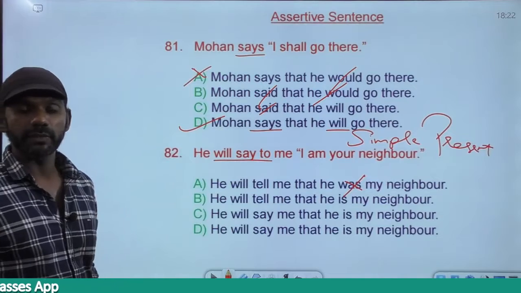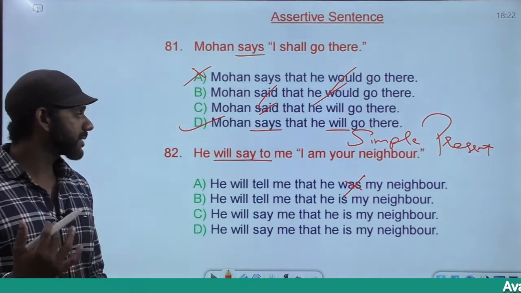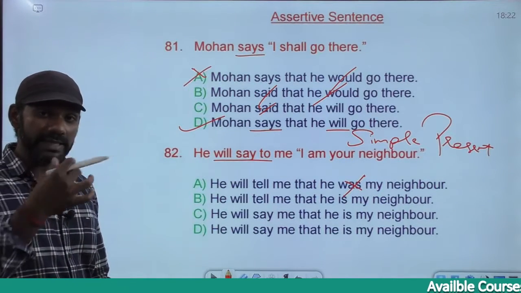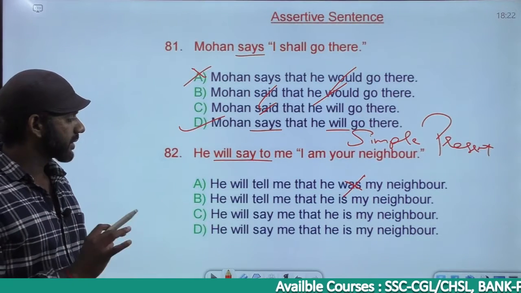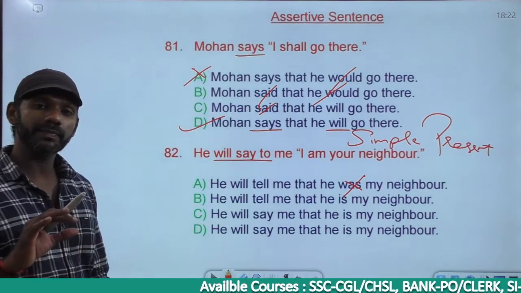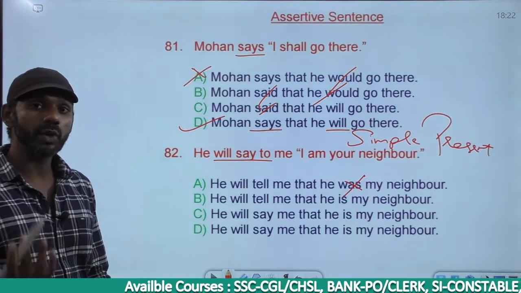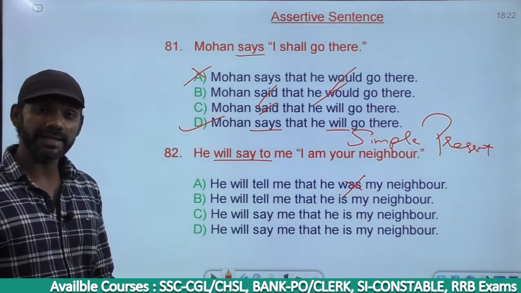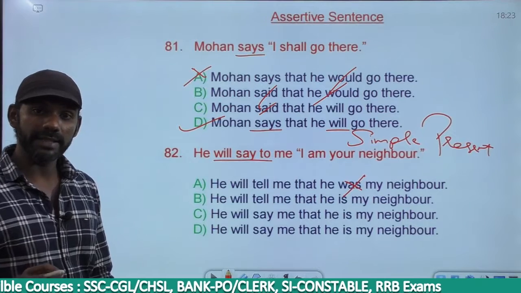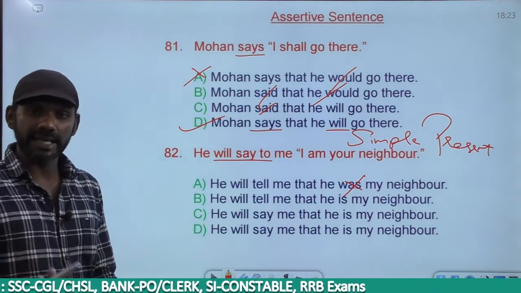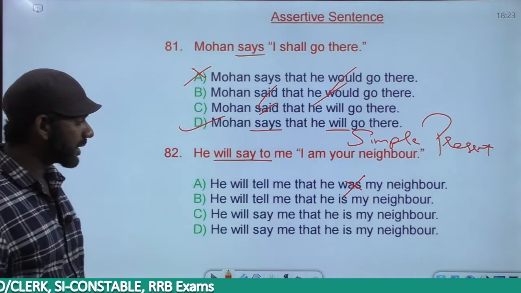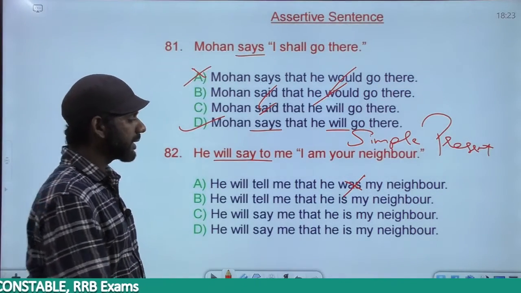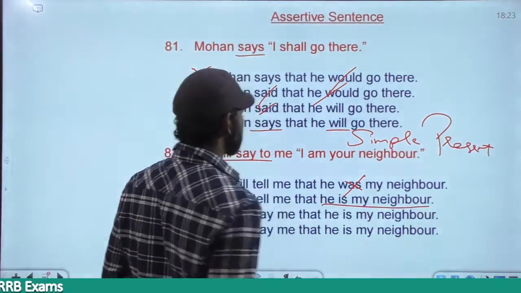He will say to me. I told you, said becomes said to, says becomes says to, will say becomes will say to. So said to becomes told, says to becomes tells, say to becomes tell, will say to becomes will tell. Right. So come to option B. He will tell me that he is my neighbor. He is my neighbor is simple present.